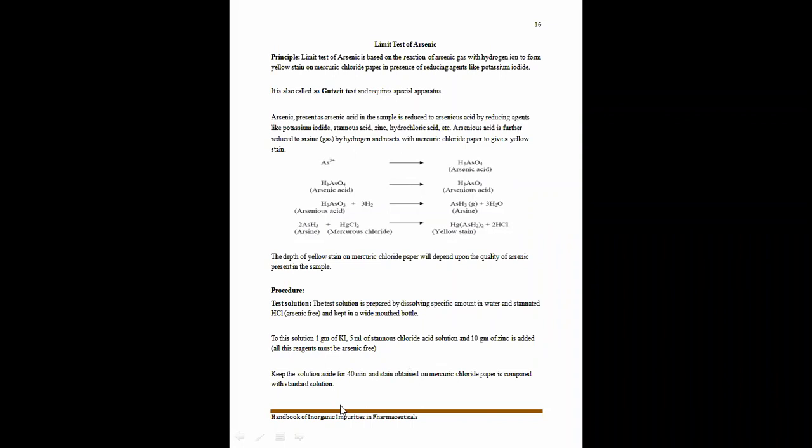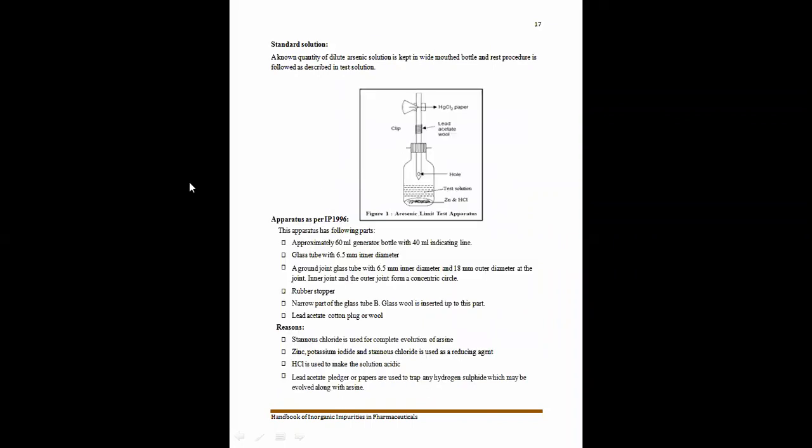After 40 minutes the reaction will be complete in both the test sample and the standard sample, and there is a conversion of color, the yellow color on the mercuric chloride paper.